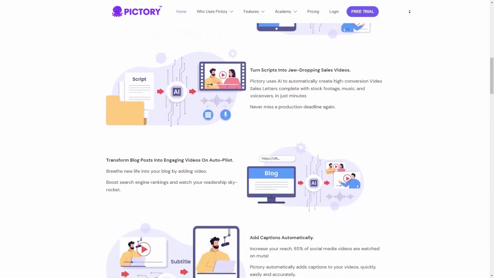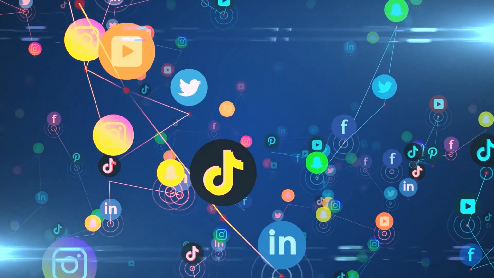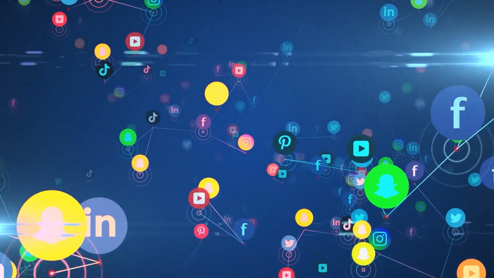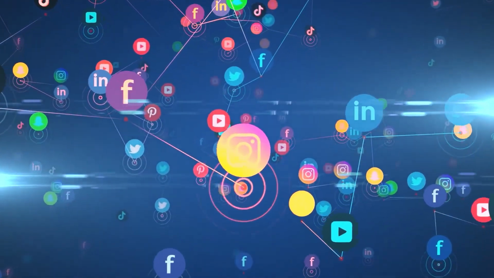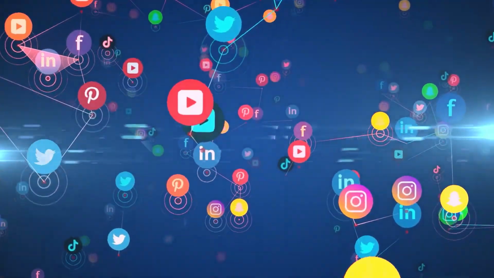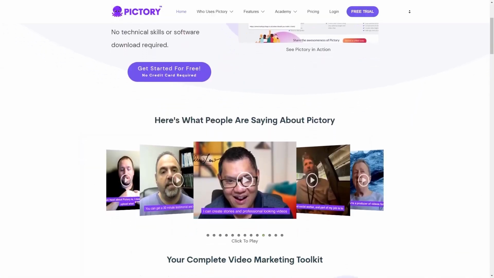The cool thing about Pictory AI is that it lets you leverage your existing content and repurpose it into a format that is more likely to be consumed and shared on social media. With the rise of platforms like TikTok and Instagram Reels, short-form video has become a popular and effective way to engage with audiences and grow your brand. By creating short videos with Pictory AI, you can tap into this trend and increase your reach and engagement on social media. Plus, you can monetize these videos through ads, sponsorships, and other revenue streams.